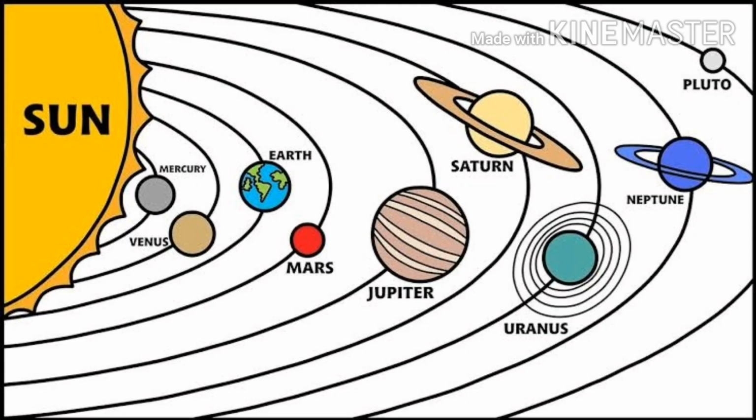Next, we discussed about the sun. Eight planets revolve or move around the sun. The family of the sun is known as the solar system. Next we discussed about the stars. Stars are huge balls of hot gases.